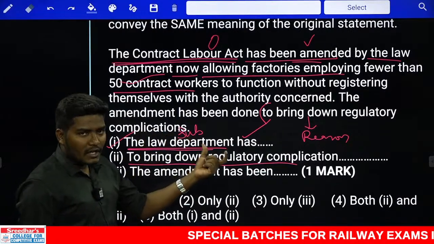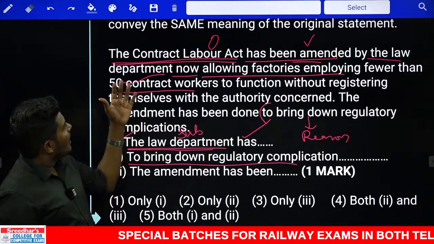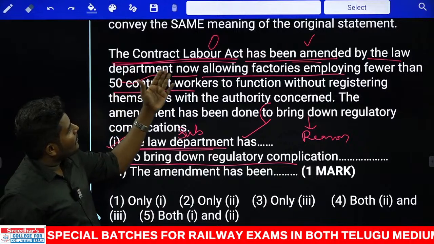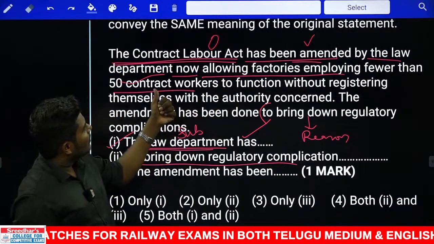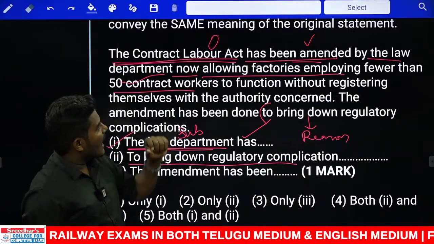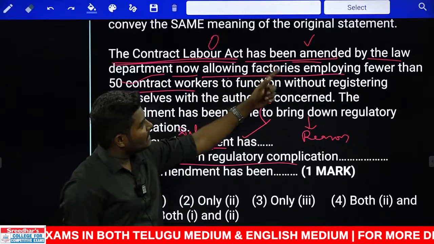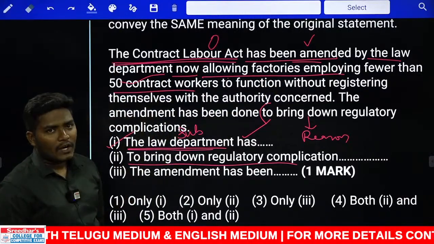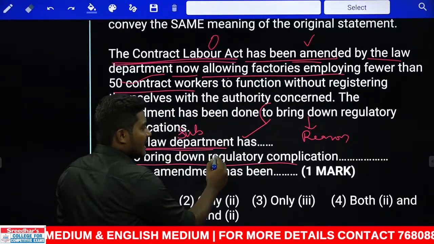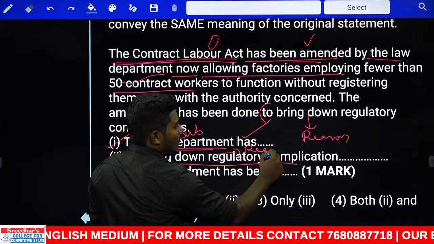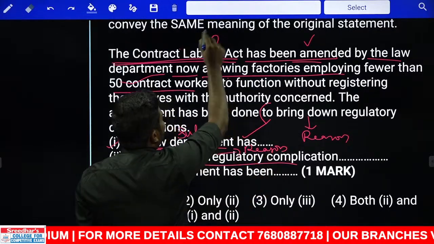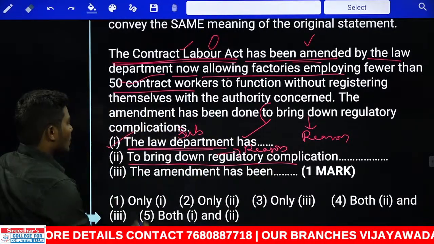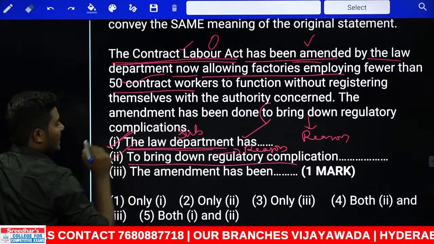To bring down the regulatory complications, the law department has amended the Contract Labor Act, now allowing factories employing fewer than 50 contract workers. Now first we are speaking about the reason. Because of this reason there is a result. The result is starting with the second sentence. So we can take the first one and also we can take the second one.